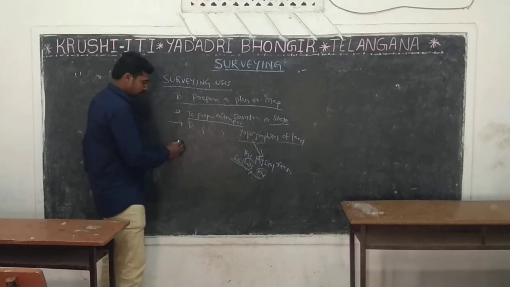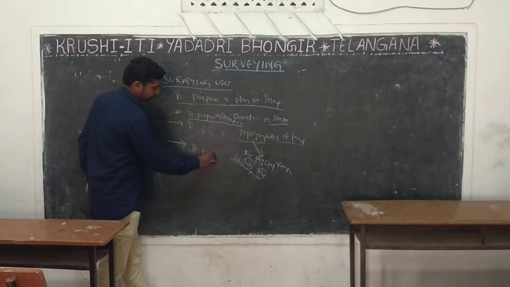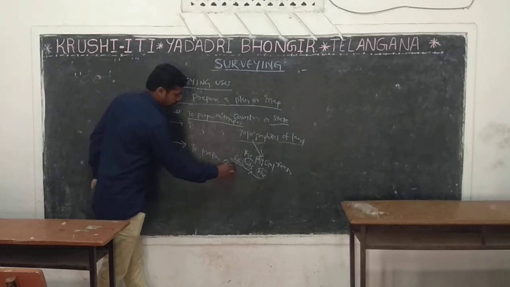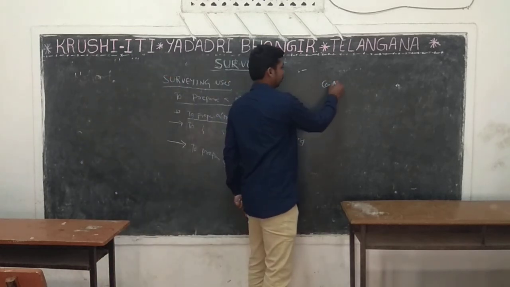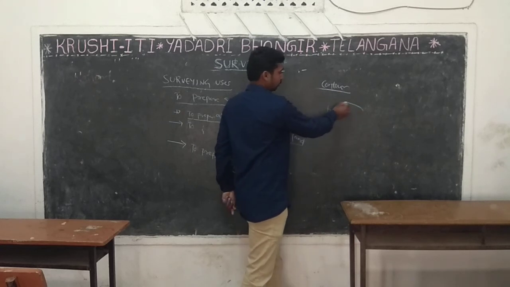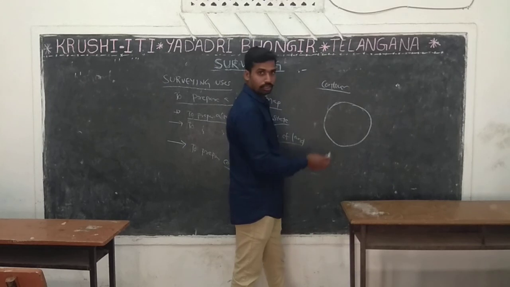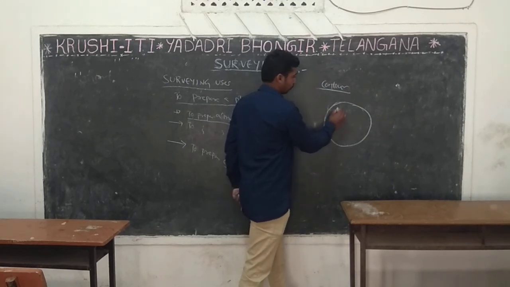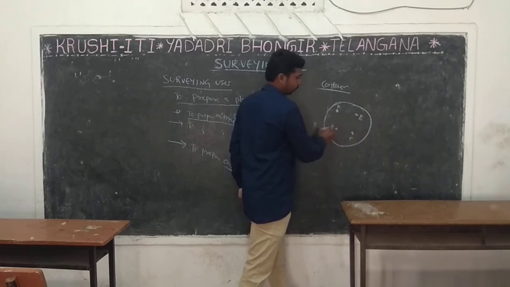Next, to prepare a contour map. First of all, what is contour? See here, this is the earth surface. This is point A, this is point B, and C, D. These four are the survey points.